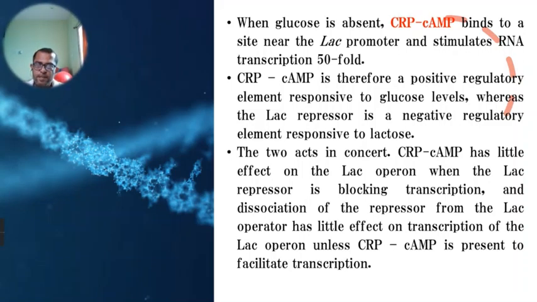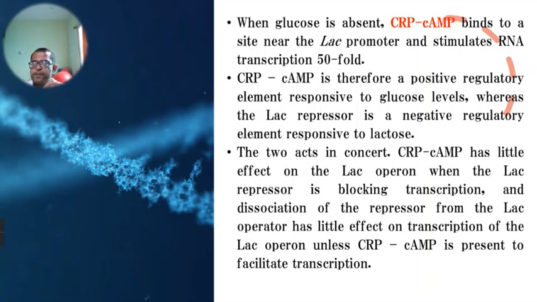If lactose is available and glucose is not there, then the LAC repressor is not able to bind to the operator. So the transcription process begins, and the transcription of all these three genes takes place to form a polycistronic mRNA, and from that polycistronic mRNA, these three enzymes are formed.